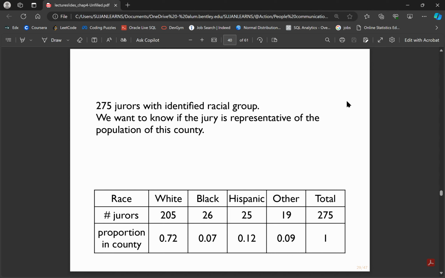Today, we'll be talking about a second example for goodness of fit. It comes under the probability simplex for discrete distributions. Here, we have a slightly more important example based upon today's racial injustice environment, and this is about social injustice. We have an example of 275 jurors,